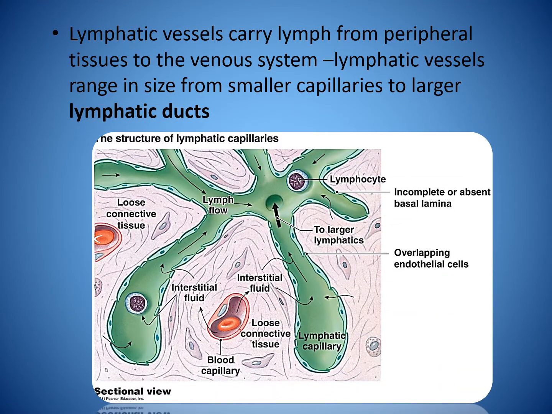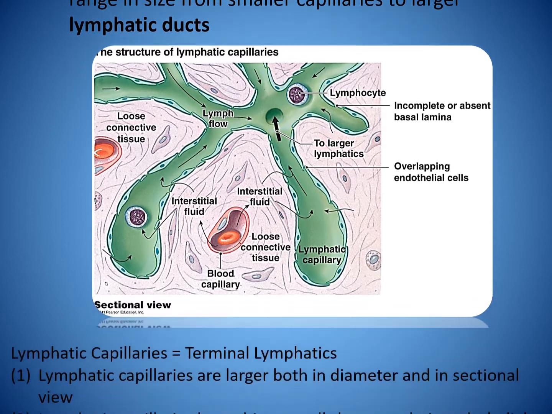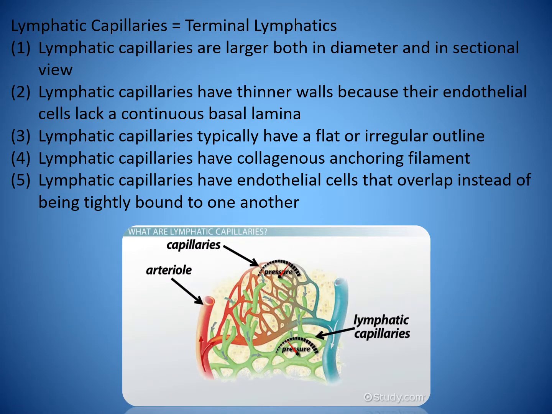Lymphatic vessels carry lymph from peripheral tissues to the venous system. Lymphatic vessels range in size from smaller capillaries to larger lymphatic ducts. Lymphatic capillaries, or terminal lymphatics, are larger both in diameter and in sectional view. They have thinner walls because their endothelial cells lack a continuous basal lamina. Lymphatic capillaries typically have a flat or irregular outline.